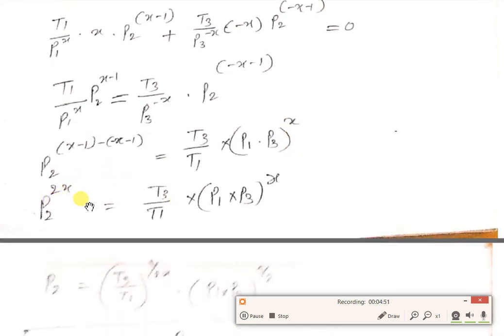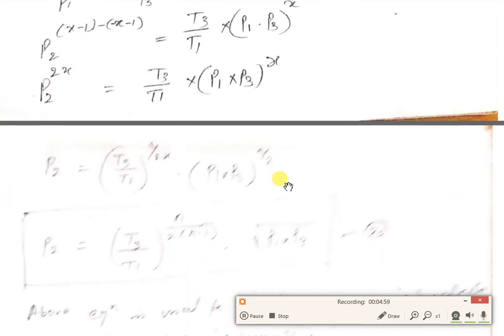Now after simplification, P2 raised to power 2x is equal to T3 by T1 into P1 into P3 raised to power x. Now transferring the power, P2 will be equal to (T3 by T1) raised to power 1 upon 2x into P1 into P3 raised to power 1 by 2.